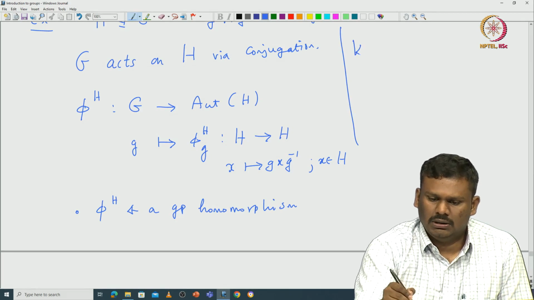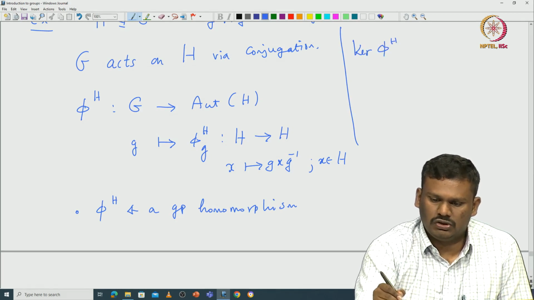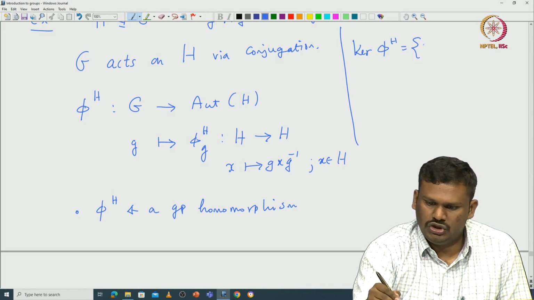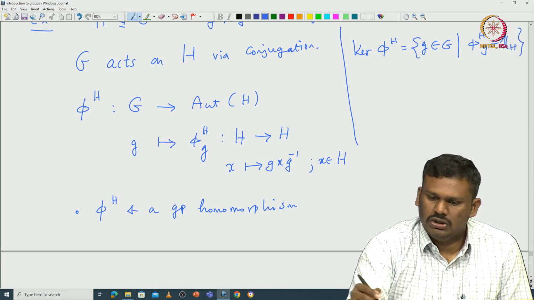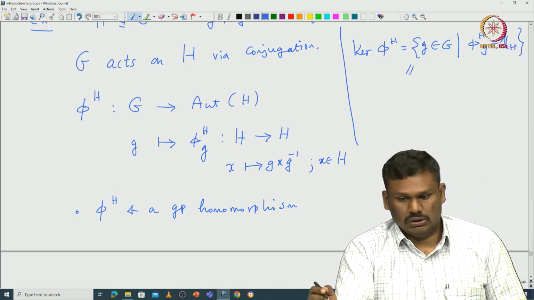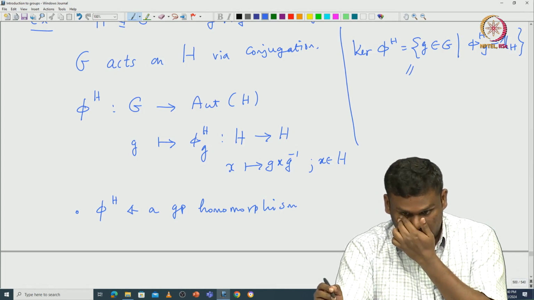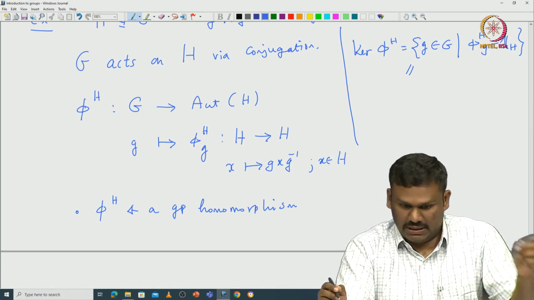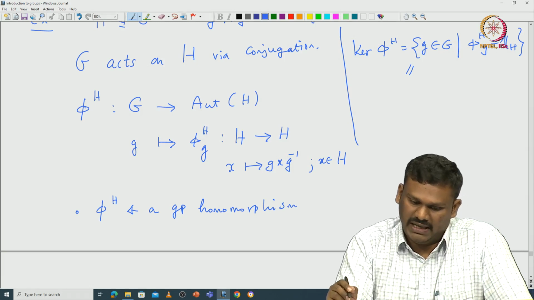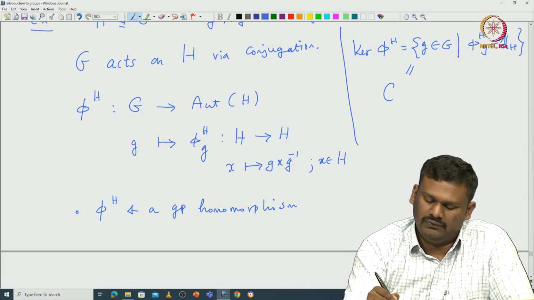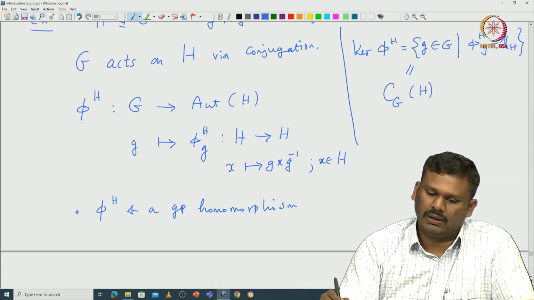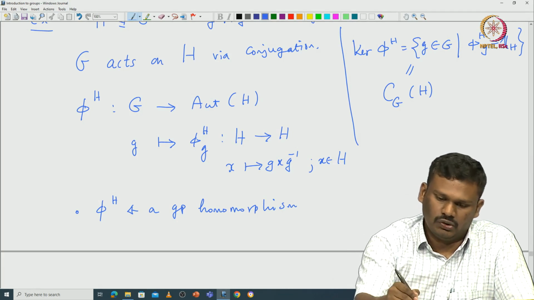The kernel of this π_H is those g in G such that π_g^H is the identity on H. If you work it out, it is exactly all g for which the conjugation g x g inverse is exactly x for all x in H. That is nothing but the centralizer of H in G. I will leave it to you to verify these two facts.